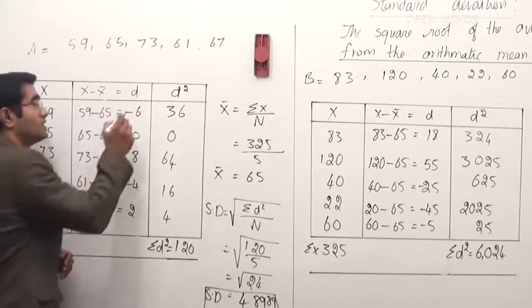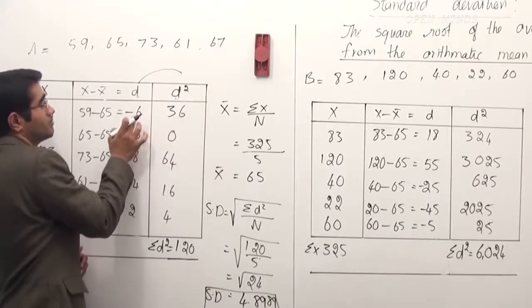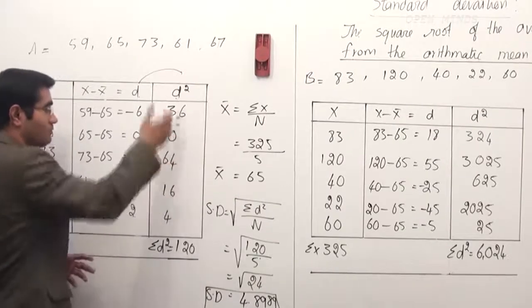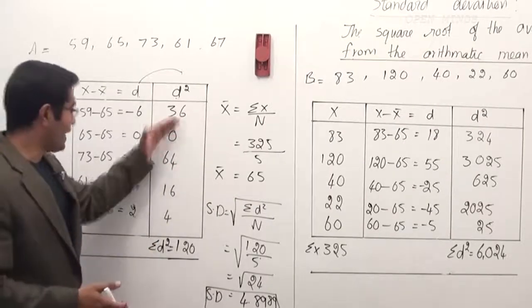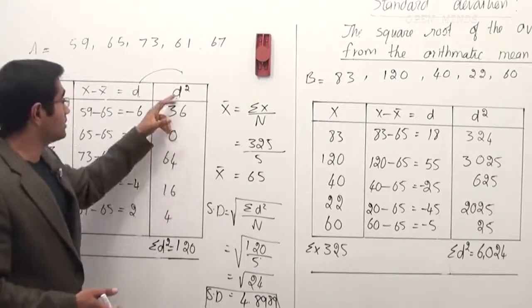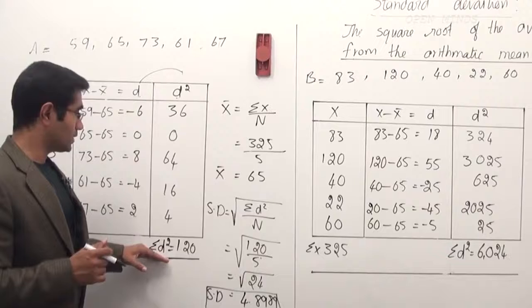What we do is we square this, right? We square the d. It means minus 6 the whole square. That is 36, 0, 64. Now we don't have any negative numbers. And we add this. Okay, sigma d square. It means I'm adding the squares of the deviations. That's what we understand. So what I get is sigma d squared.